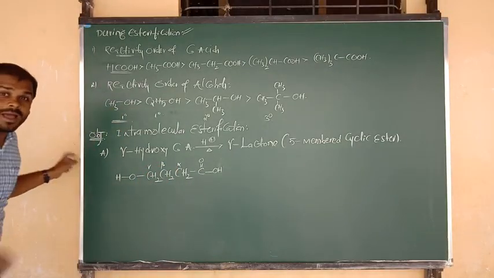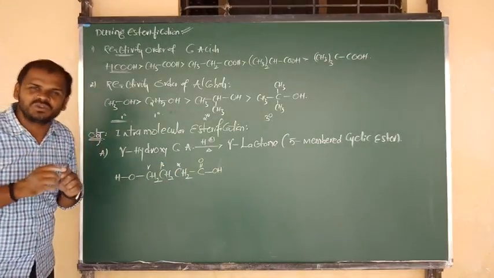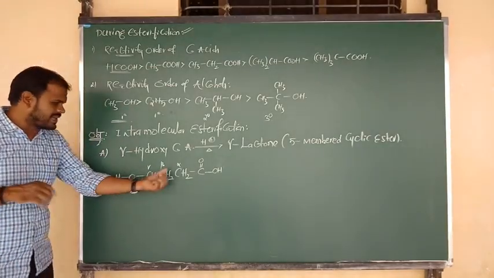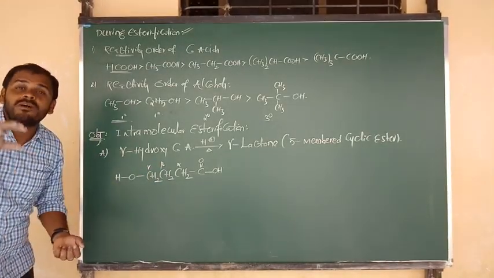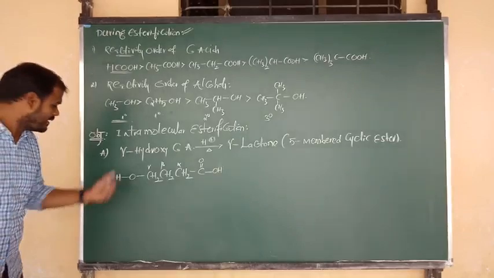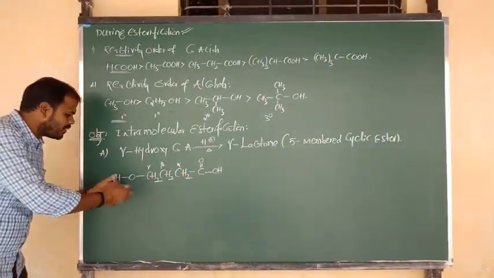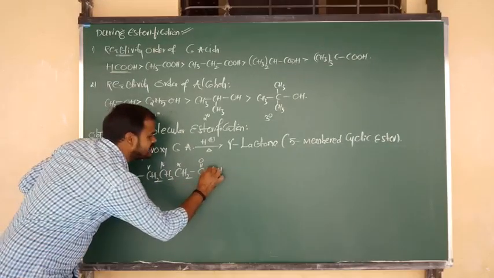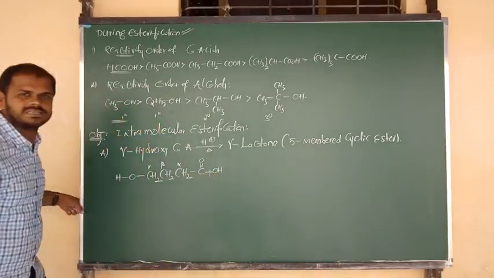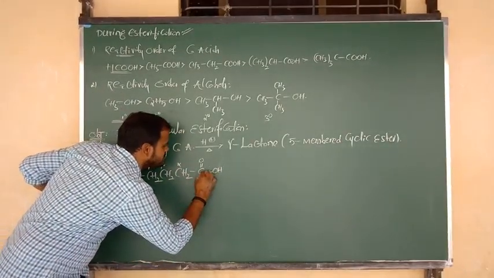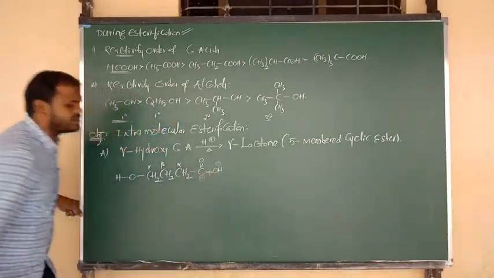In the last class I already told you, during esterification, which type of bond is cleaved in alcohol and in acid? In carboxylic acids, the bond cleavage takes place between carbon and oxygen, carbon carrying the positive charge and OH the negative.